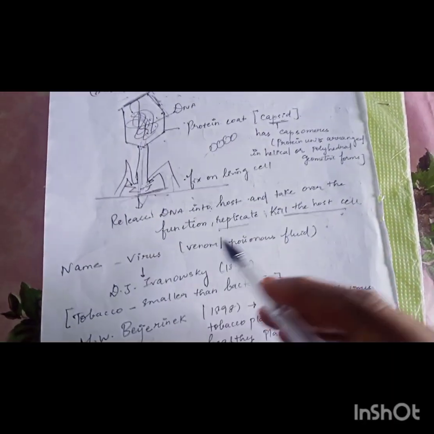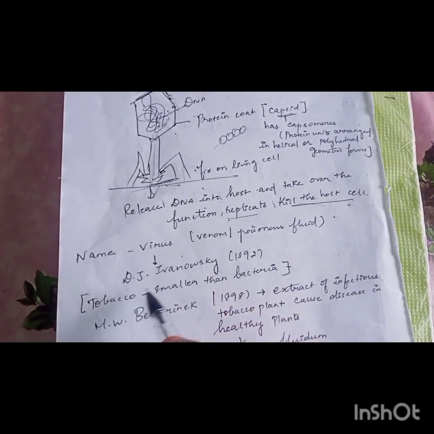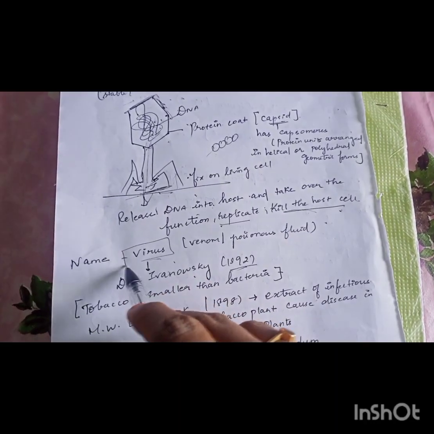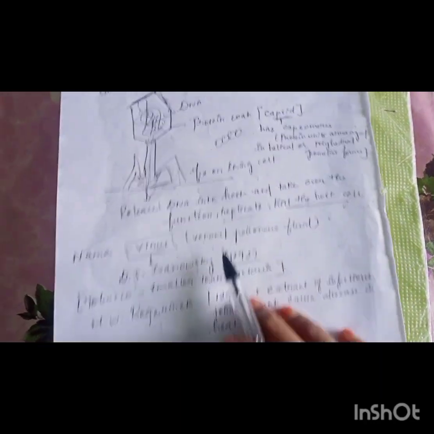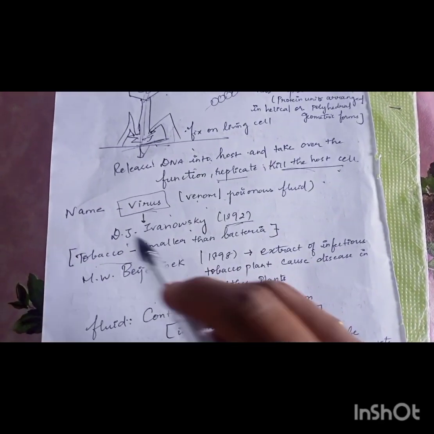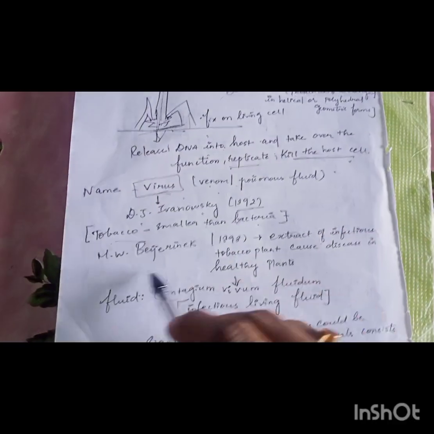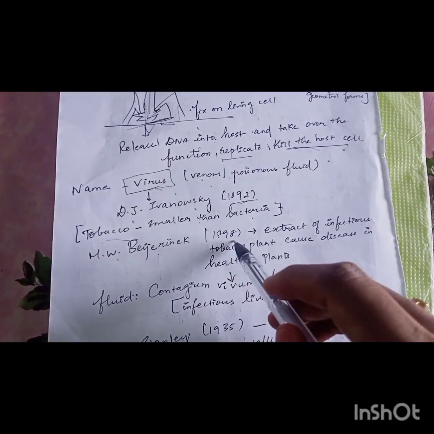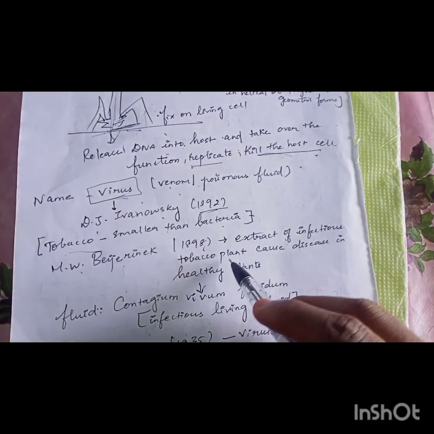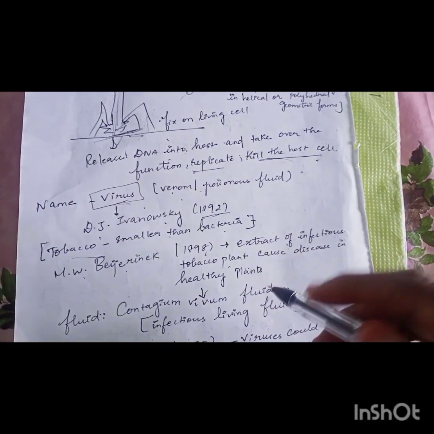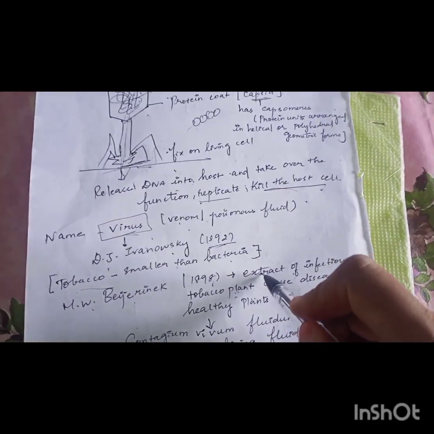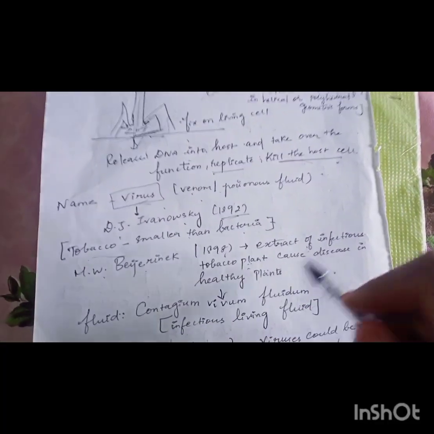Replication means multiplying. The name virus was first coined by D.J. Ivanovsky in 1892, and the word virus means venom, that is, poisonous. He found this in tobacco, that is, tobacco mosaic virus, and he found that it is much smaller than bacteria. M.W. Beijerinck in 1898 did an experiment and extracted the infectious tobacco plant. When he poured a drop of that extract on a healthy plant, the healthy plant was also affected.